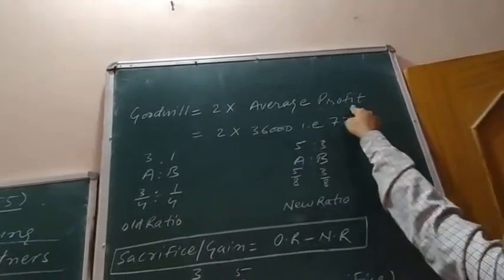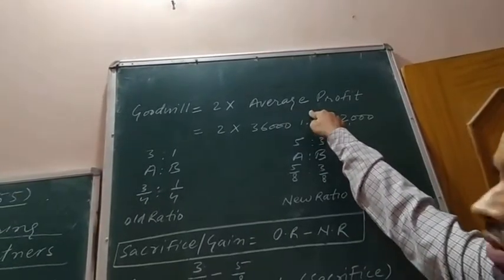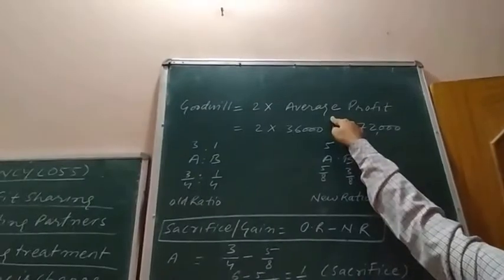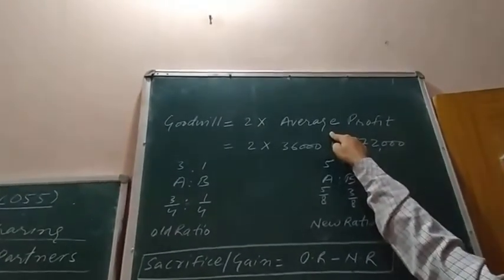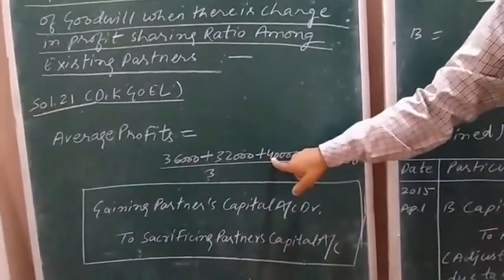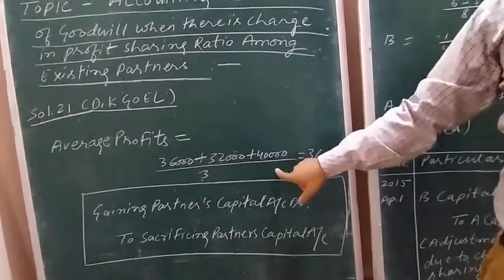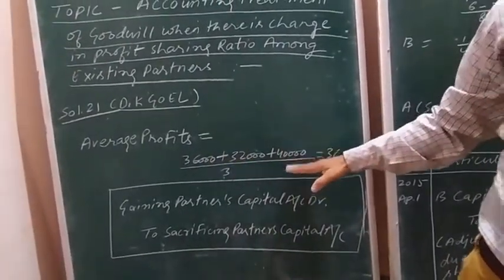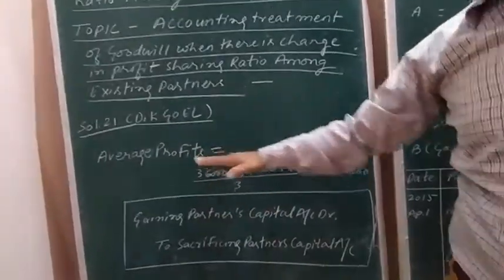This average profit is of 3 years. How can this average profit be calculated? Let us see what the 3 years profits are: 36,000, 32,000, 40,000, as mentioned in the question. Just take the total of these 3 profits and divide by 3, and you will get the average profit.